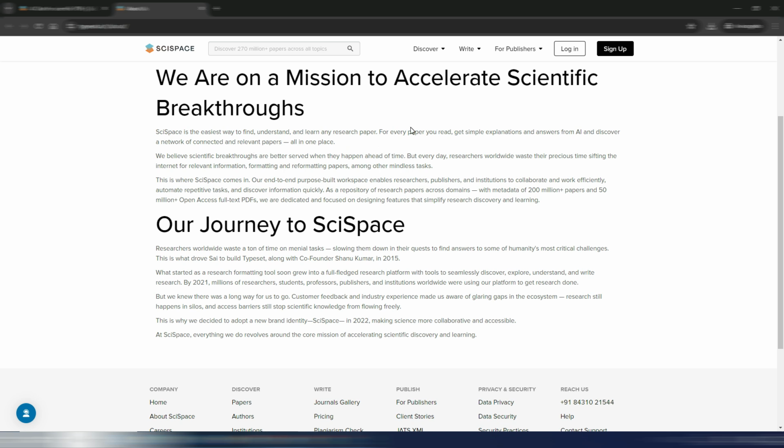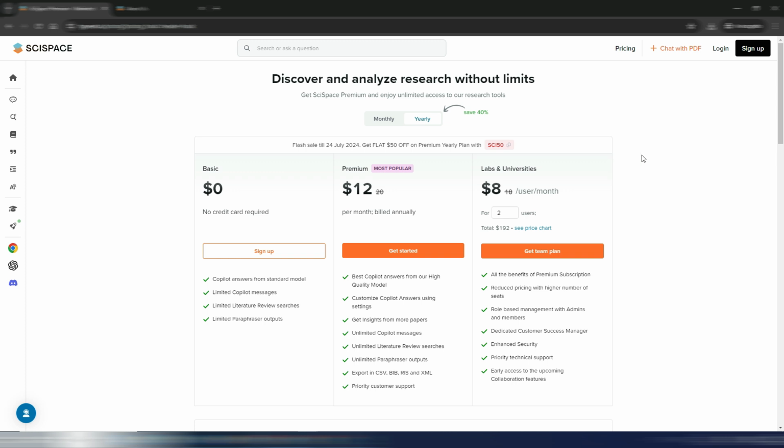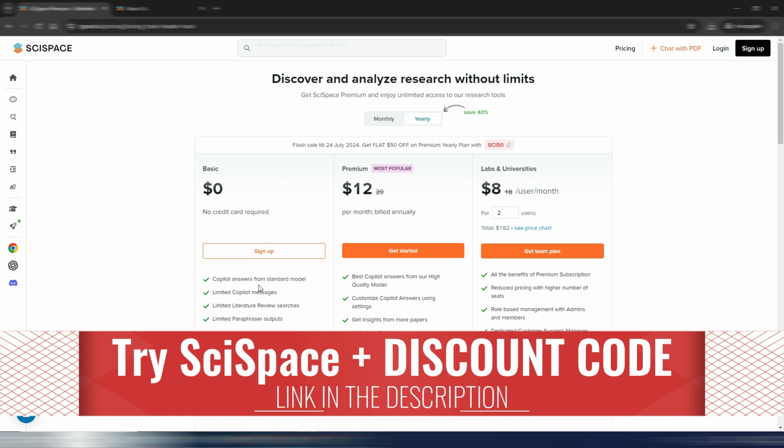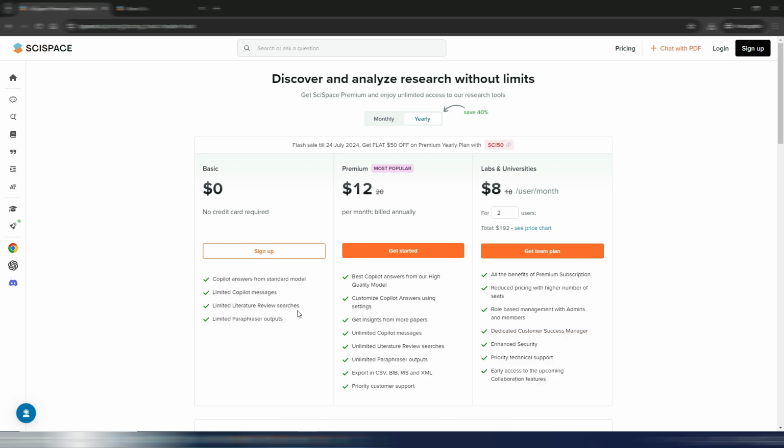Before showing you how it works, I want to also show you the pricing plans for this SciSpace, because it's quite cheap, I will say. There's a basic version where you have Copilot answers from standard model, limited Copilot messages, limited literature review searches, and limited paraphraser outputs. Then you have this premium plan. It's the most popular one, and as you can see, it's pretty much unlimited.